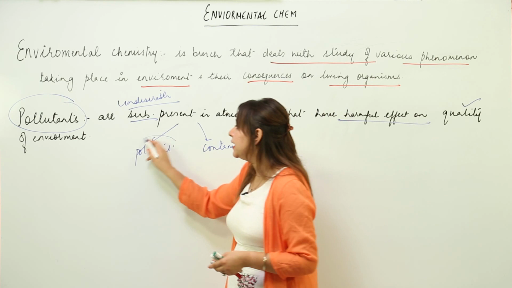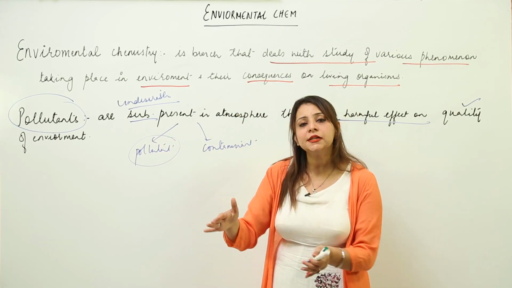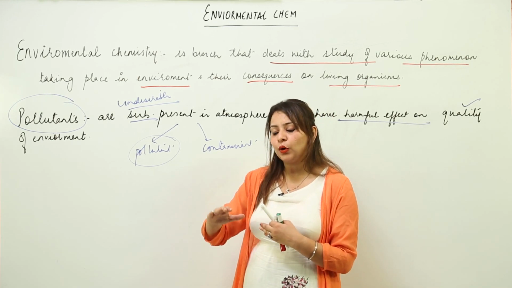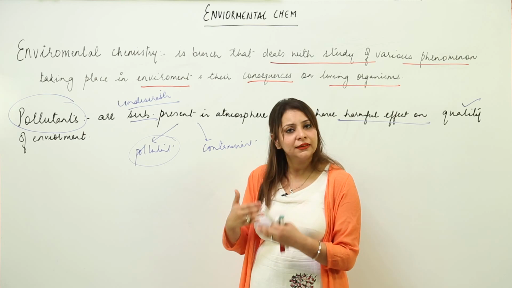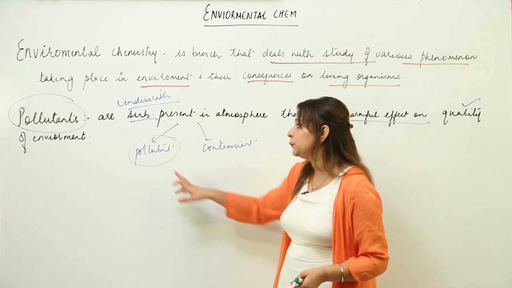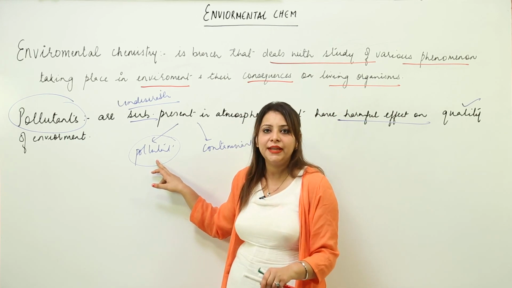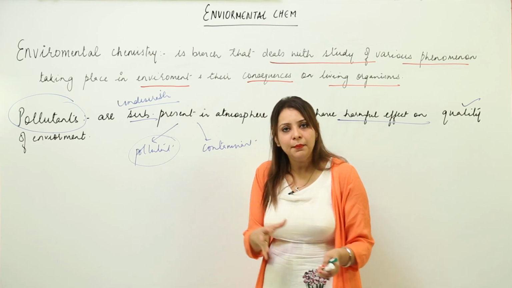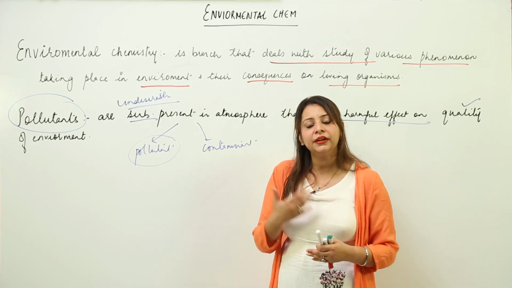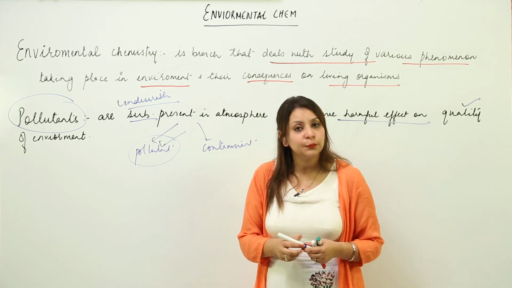See, a pollutant is a substance which can otherwise be harmless, and is present in nature. But if its quantity increases beyond a certain level, it becomes harmful for the environment. So a pollutant is a substance which is already there in the environment and is harmless, but if its concentration increases up to a certain limit, it becomes harmful, and then it is called a pollutant.